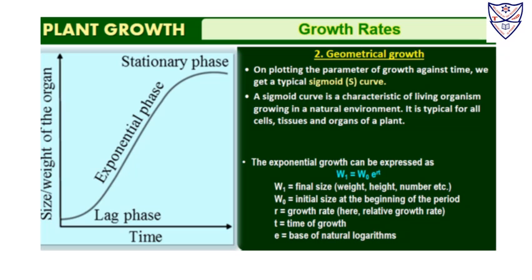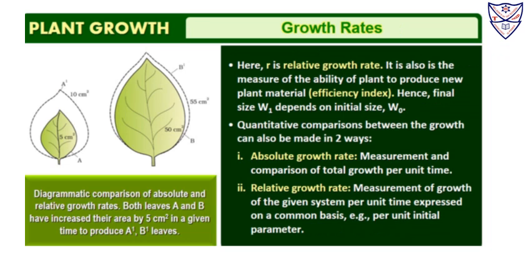So, this can be expressed by this formula where the final size is represented by W1, which is equal to the initial size, which is at the beginning of the period. e stands for the base of natural logarithms, r is the growth rate, and t is the time required for growth. Here, r is relative growth rate, right? So, it is also the measure of the ability of a plant to produce new plant material, which we call as efficiency index. Hence, the final size depends on the initial size.